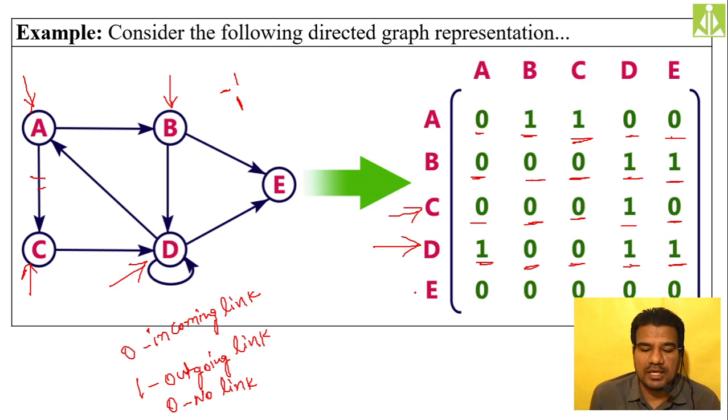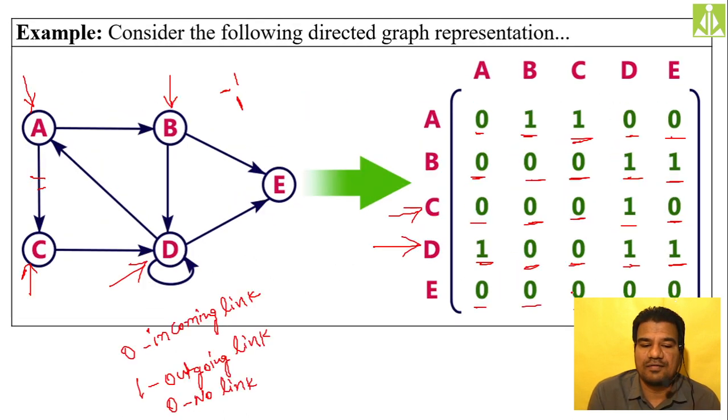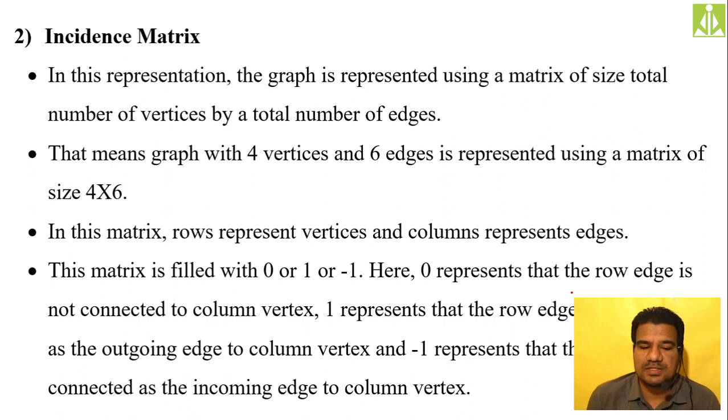Okay, then for E, E to A there is no direct link, 0. E to B no direct link, 0. E to C no direct link. E to E no direct link. So all these things will become 0 for E. So in this way we can use the adjacency matrix to represent the graph. Okay. So the next thing, incidence matrix.